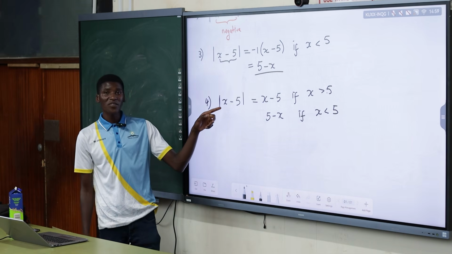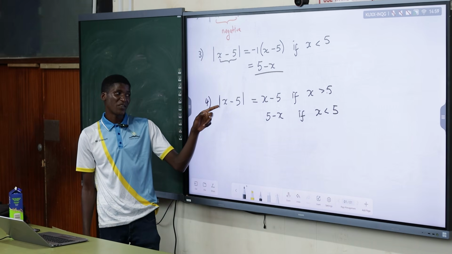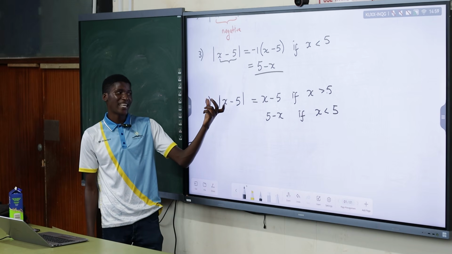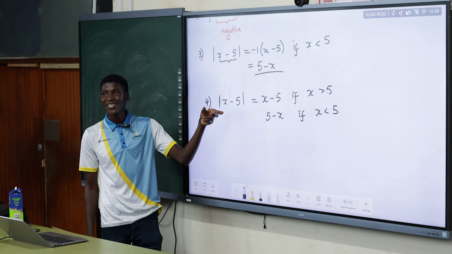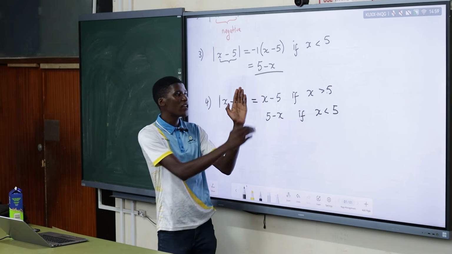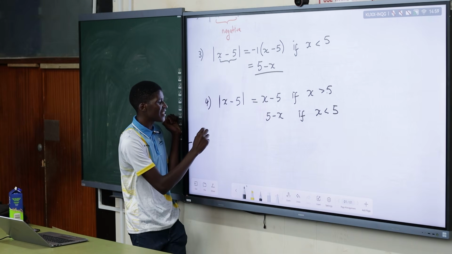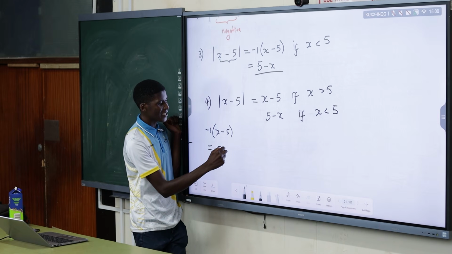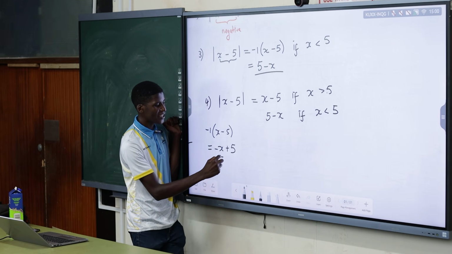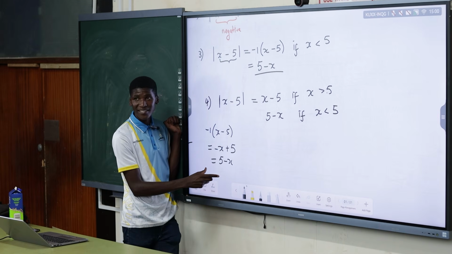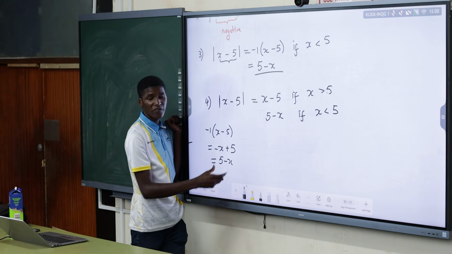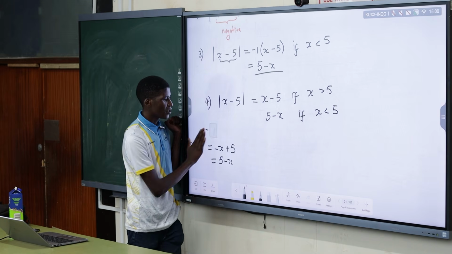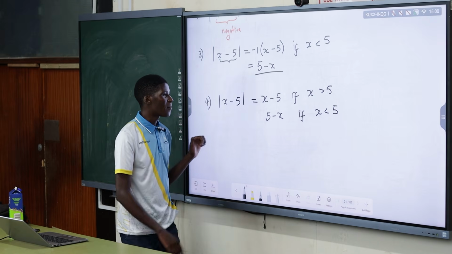So when x is a number smaller than 5, say 3, 3 minus 5 is what? Negative. So for you to be able to get the absolute value, you must first multiply by what? Negative 1. That is why for the expression inside we start by saying negative 1 times x minus 5, which will give you minus x plus 5, which is the same thing as 5 minus x. You see it, simple as that for my absolute value.